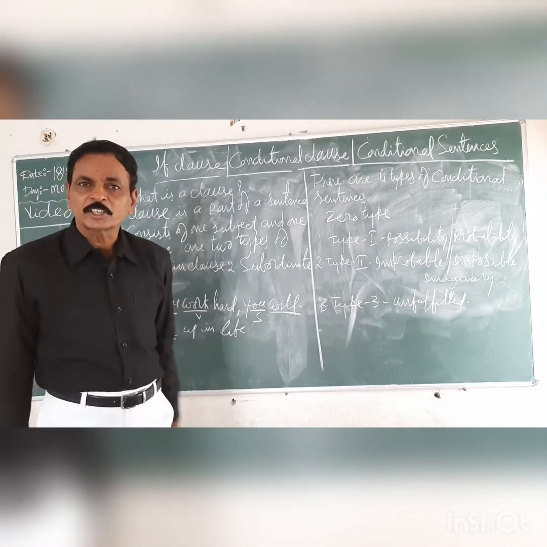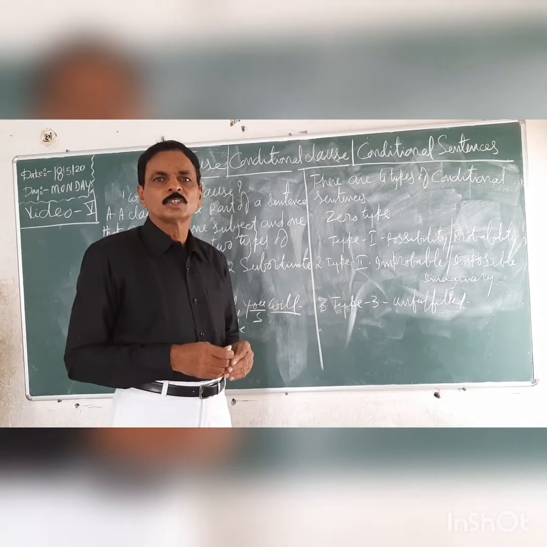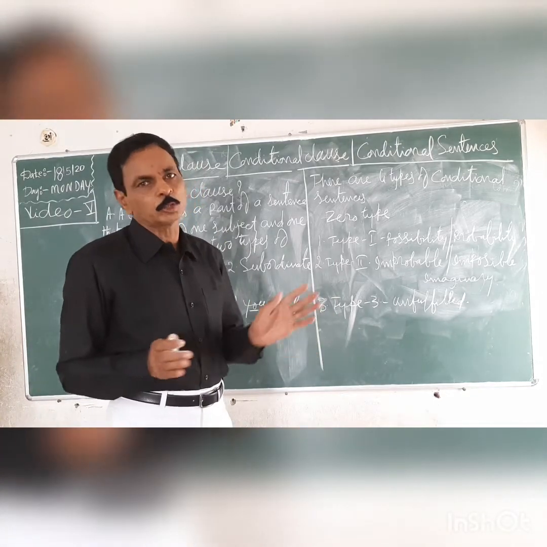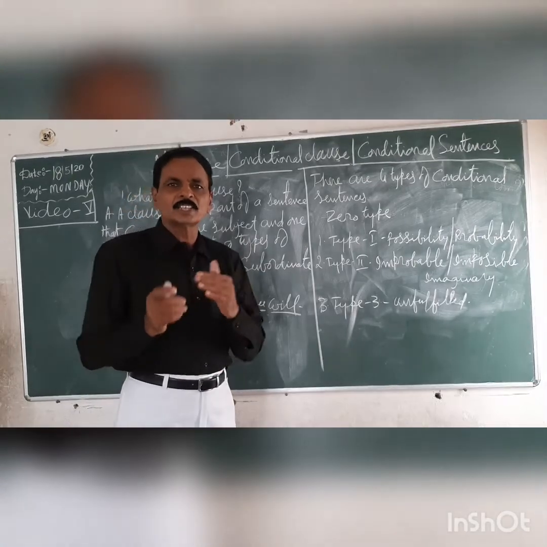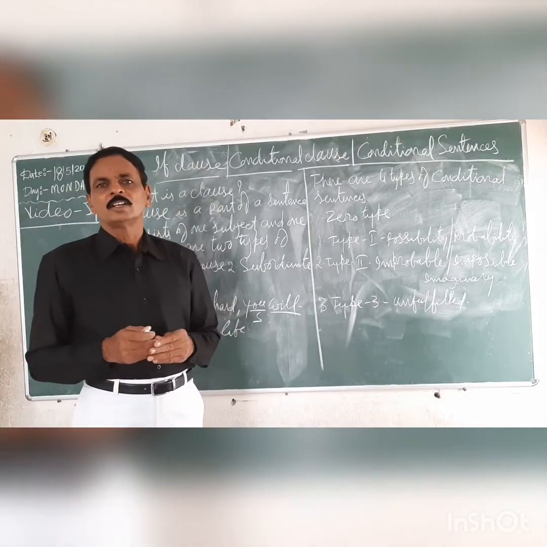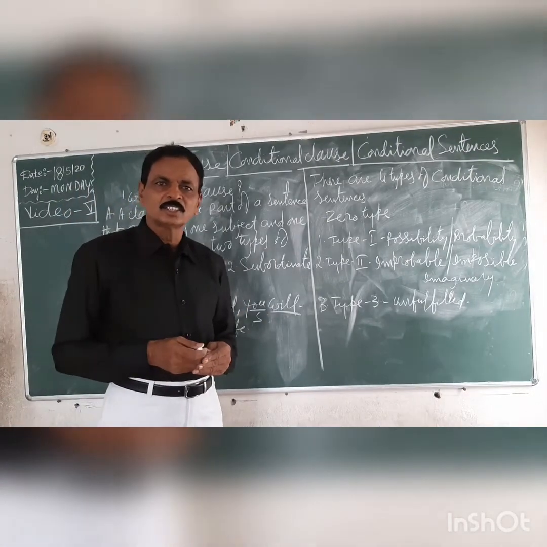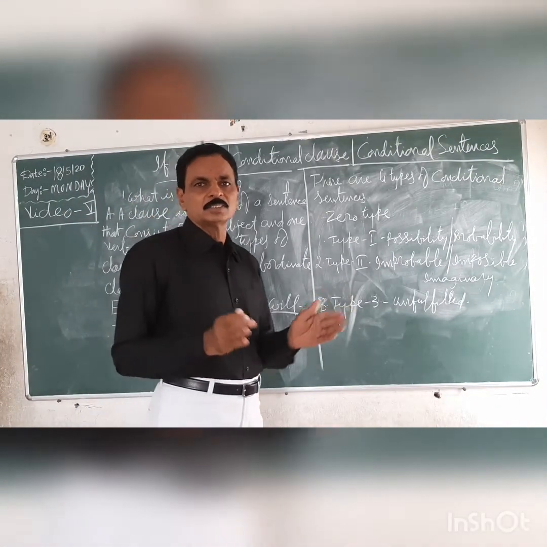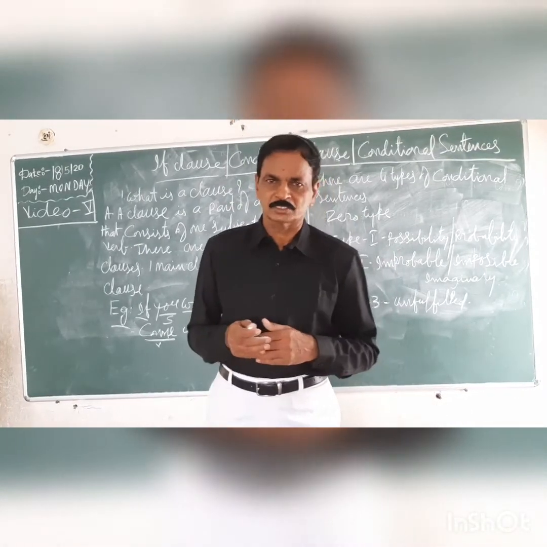It cannot stand on its own, and it is always incomplete without main clause. So that's why main clause is also called independent clause, and subordinate clause is also called dependent clause.